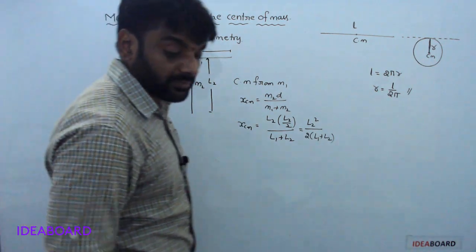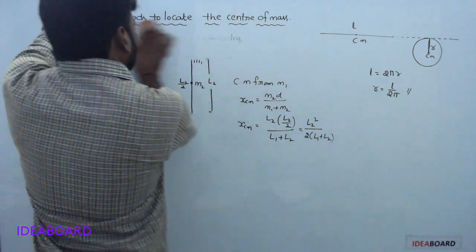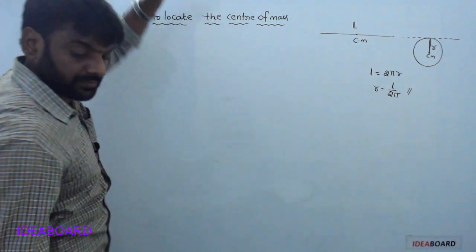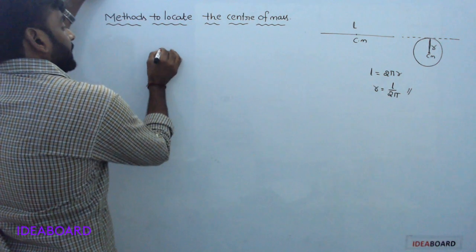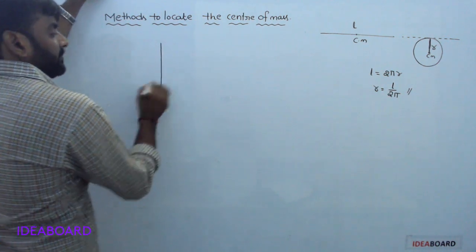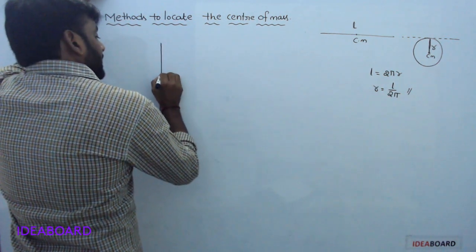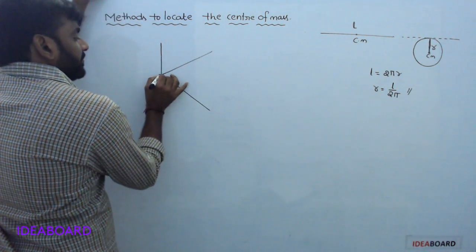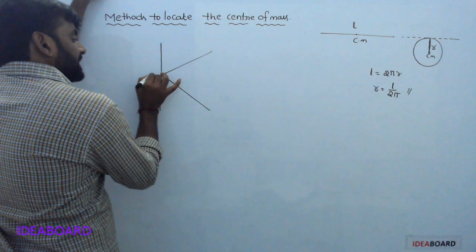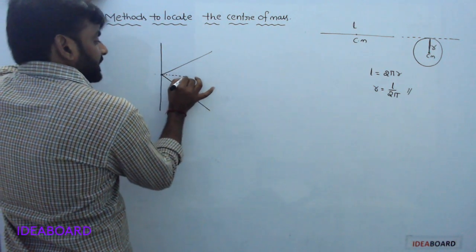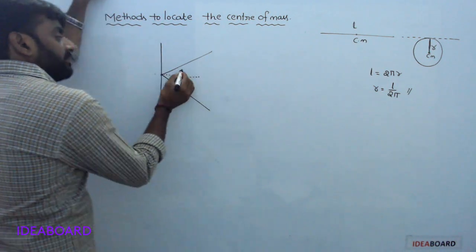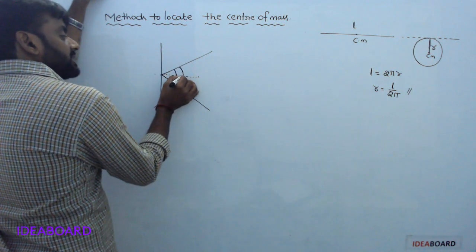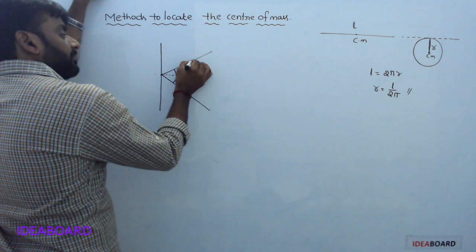Understood? Okay. Next, a wire exactly bent at the middle. Initially the center of mass is this one. Due to bending, the center of mass is shifted. Total angle is theta, this angle is theta by 2.